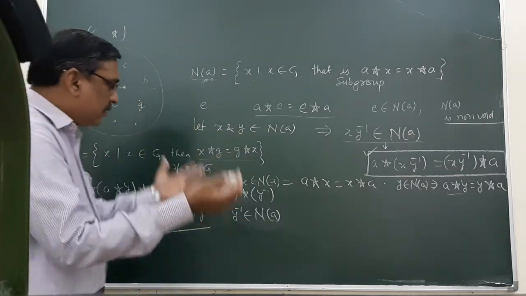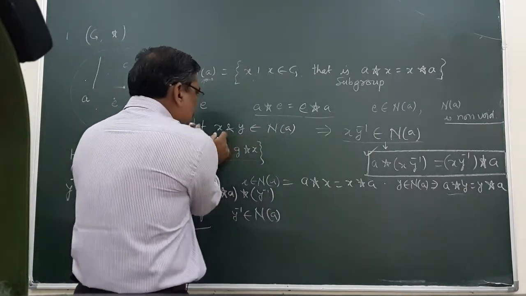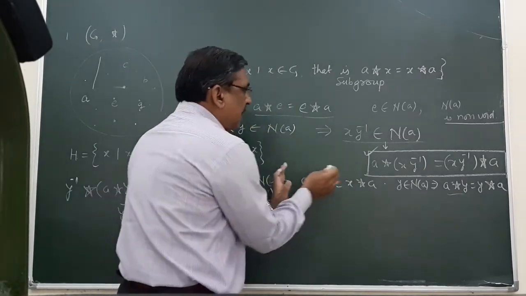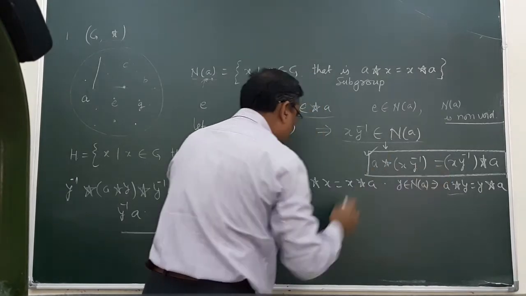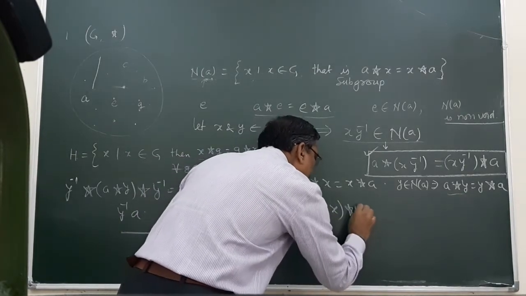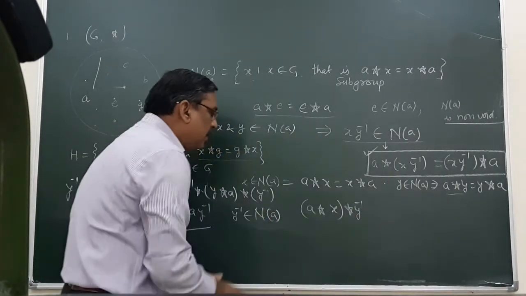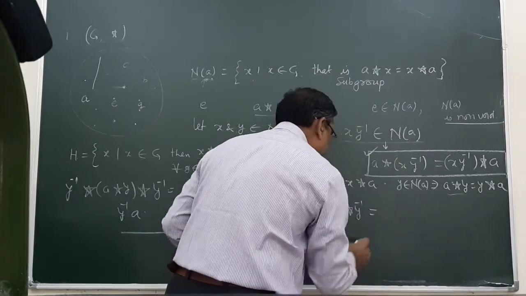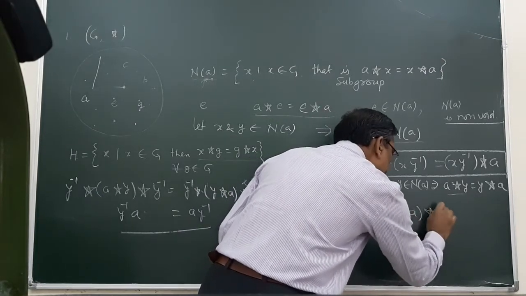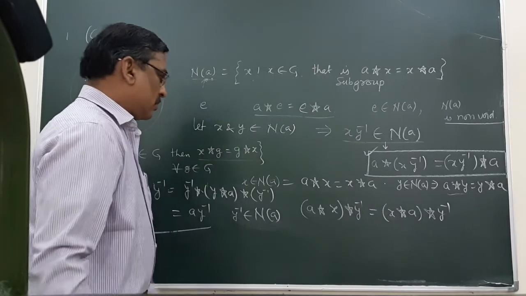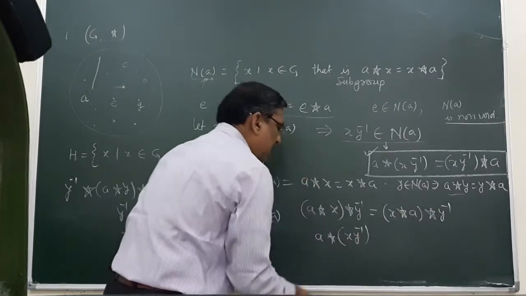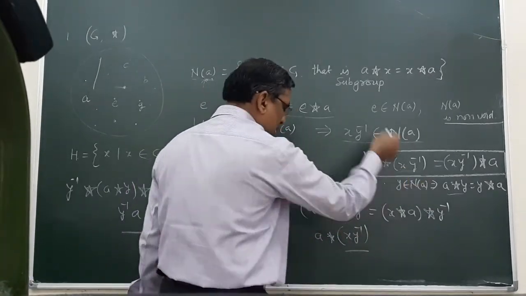So, again, the same practice. X belongs to Na means this is the result. I need to prove this result. So AX operated with Y inverse is an element that belongs to Na. So I am operating it with A operation Y inverse. So, using associative property, X, Y inverse, straightforward I got this result.